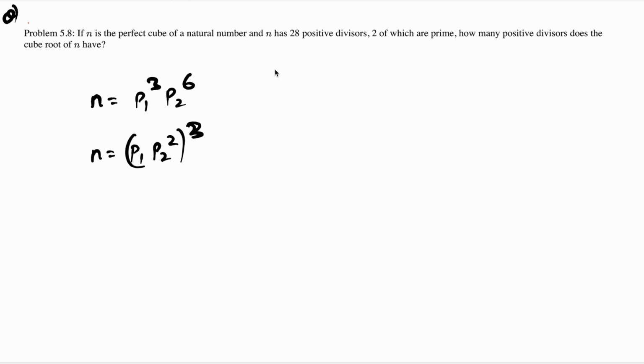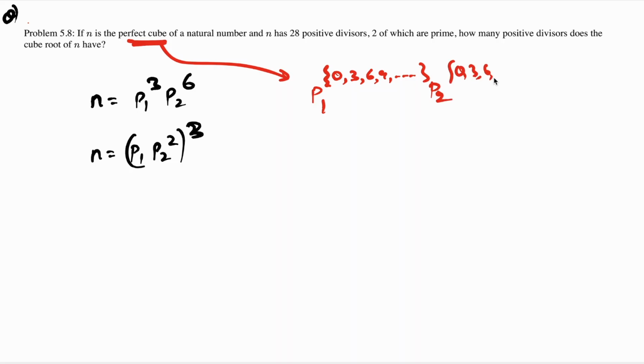So one thing is visible here, that if a number is a perfect cube, the prime factorization of the number can be written in the form p1 raised to, and in the power I can have 0, 3, 6, 9, which are basically all multiples of 3. And similarly p2 raised to either 0, 3, 6, 9. So if in the power I have multiples of 3, including 0, I can say that number is a perfect cube. Okay, so keeping this fact in mind, we'll just read the question ahead.